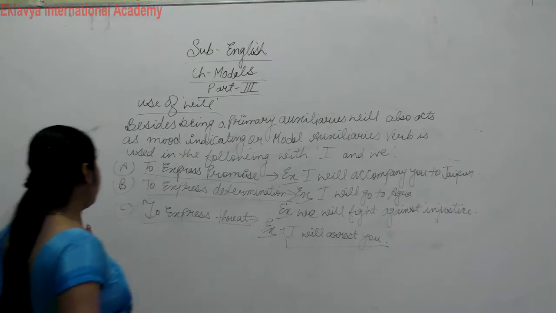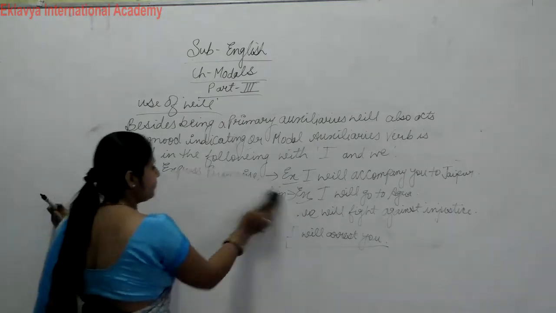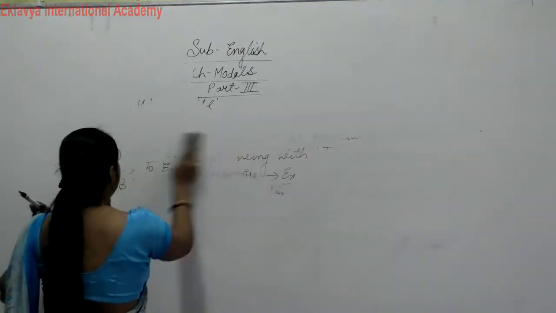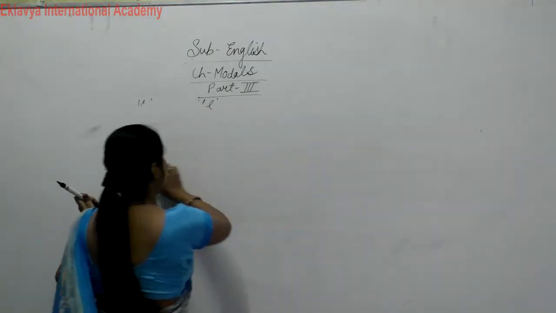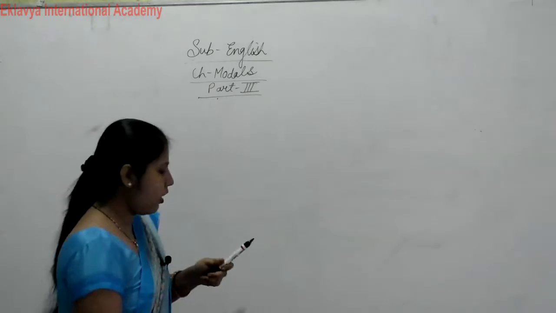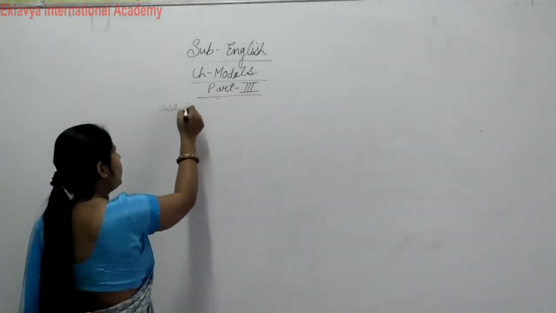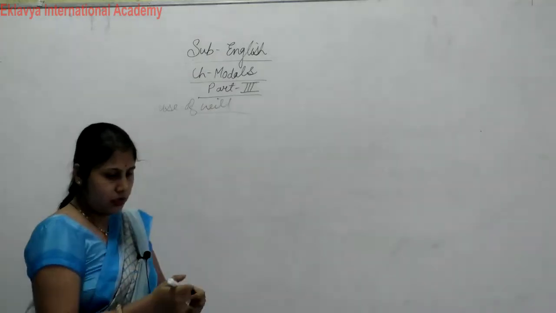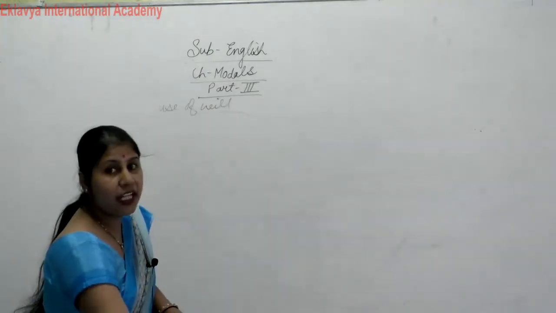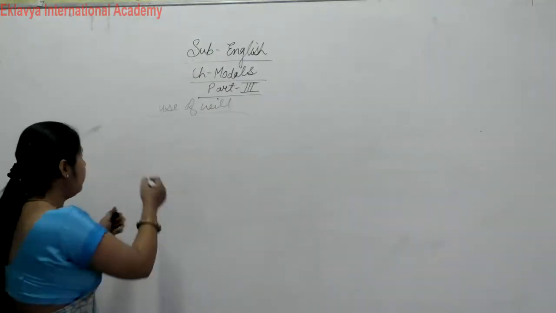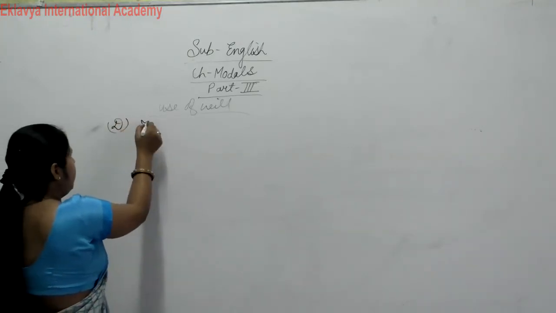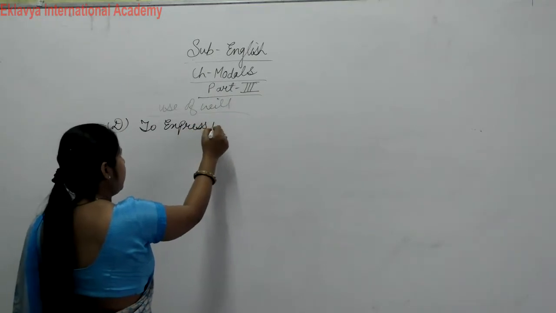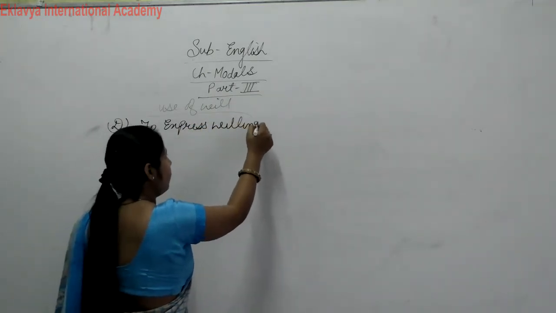Now our D point. Now use of will, D point. Now our D point is to express willingness. Willingness के लिए भी हम क्या यूज करेंगे? Our will.